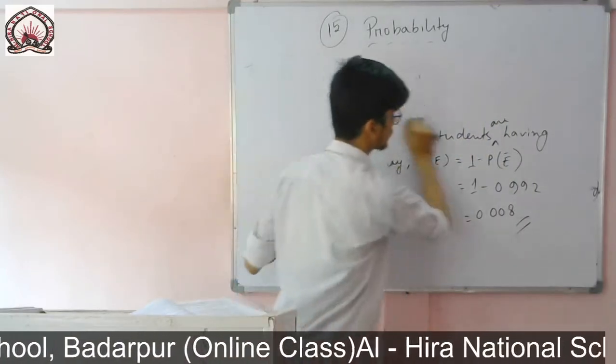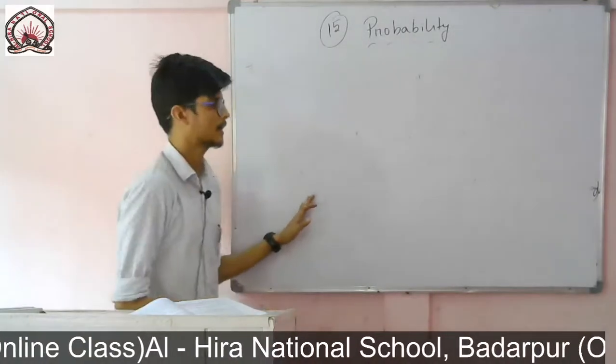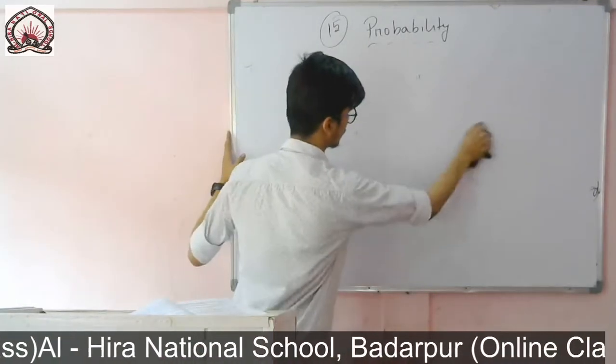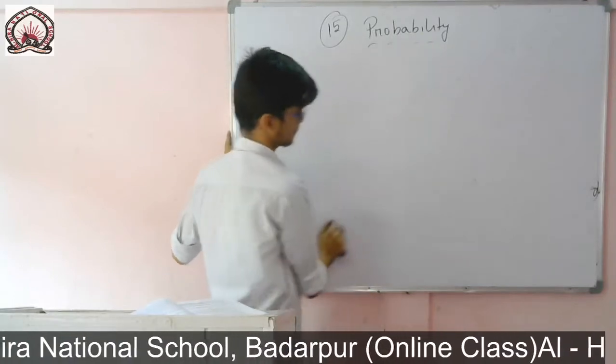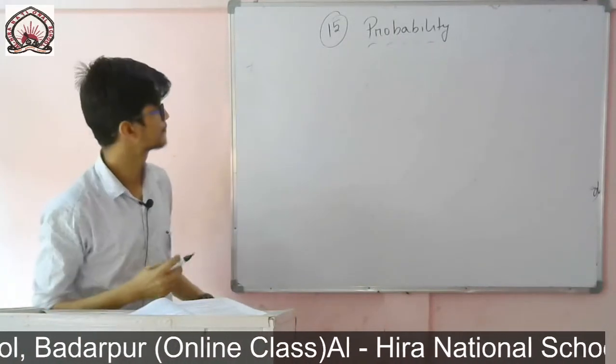In this case also, first of all I will find the probability of a red ball, then I will find the probability of not red. We know the formula, it is P of E plus P of not E equals 1.